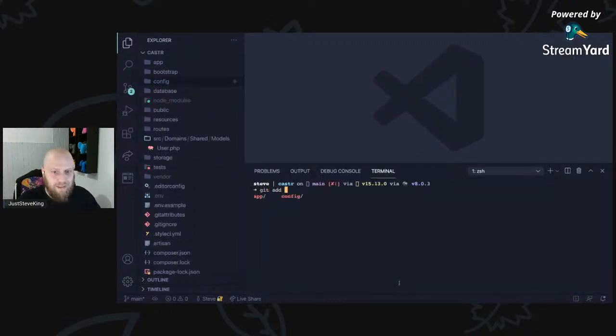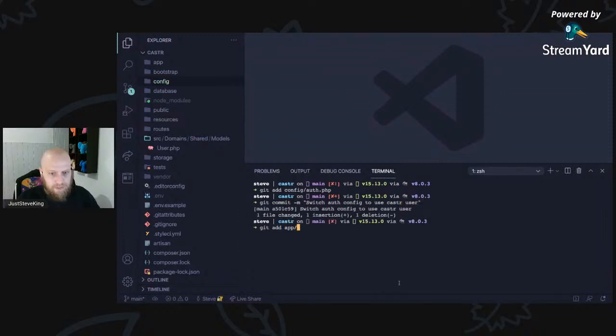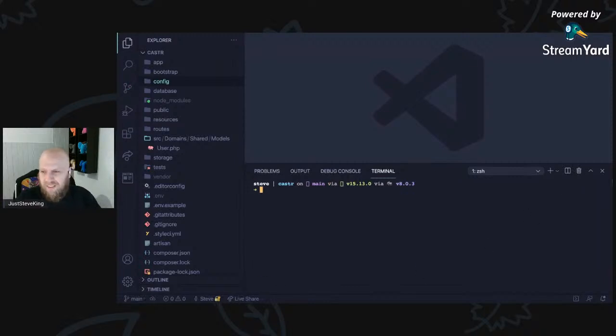So we can git add auth, and we'll just commit that. Switching auth config to use Caster user. Git add that and say that we are removing default Laravel user model. Missed an R. Cool. So that is all of that.